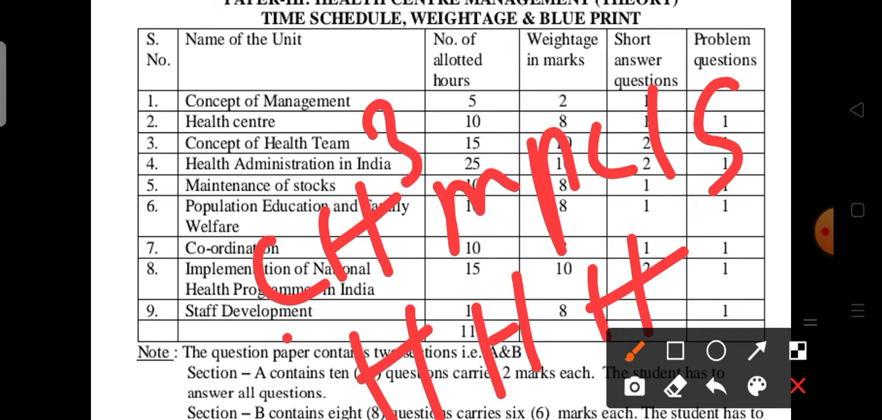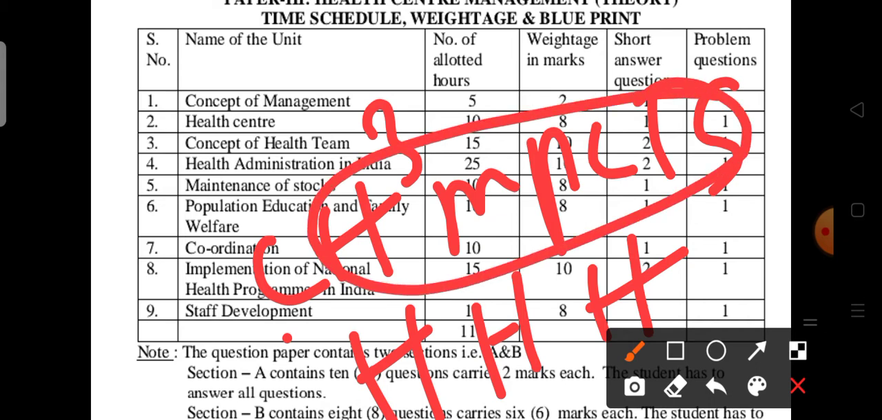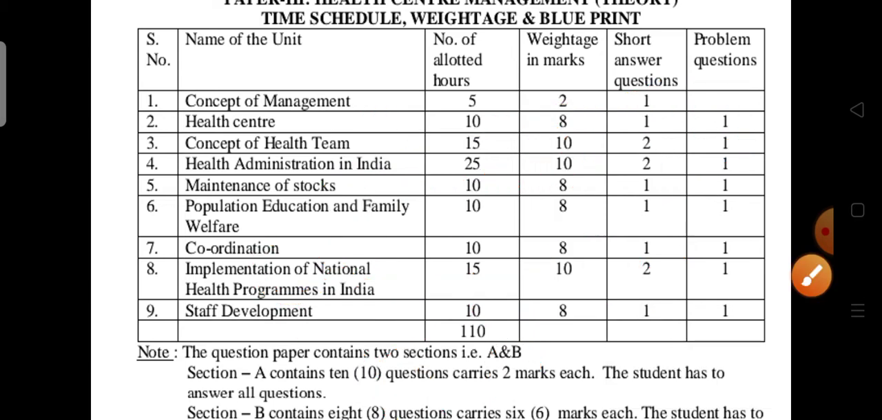This is the trick for easily remembering the syllabus of the second year students in paper 3. The concept of management 2 marks weightage, health center 8 marks weightage, concept of health team 10 marks, health administration 10 marks, maintenance of staff 8 marks, population education 8 marks, coordination 8 marks, implementation of national health programs 10 marks, staff development 8 marks.